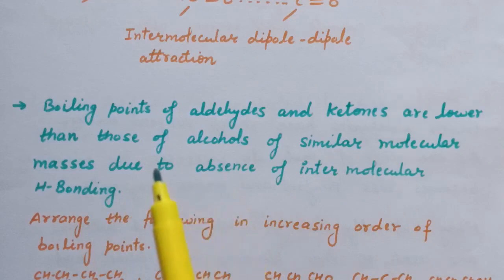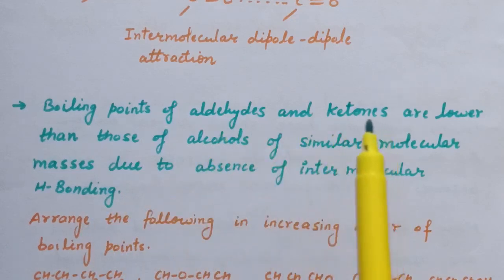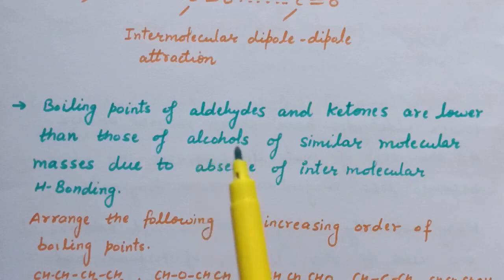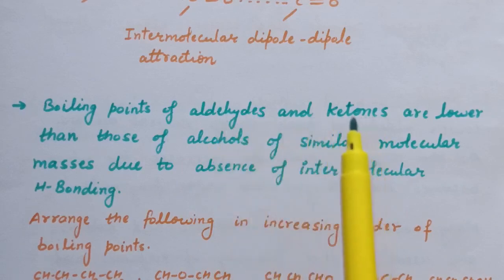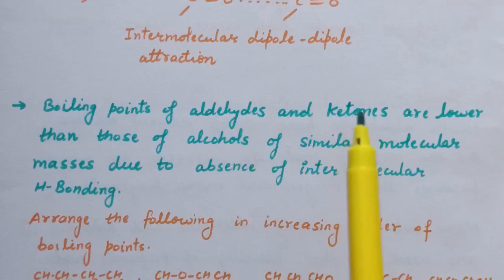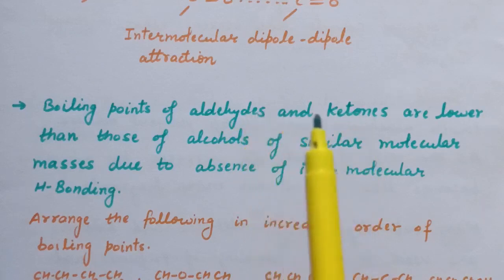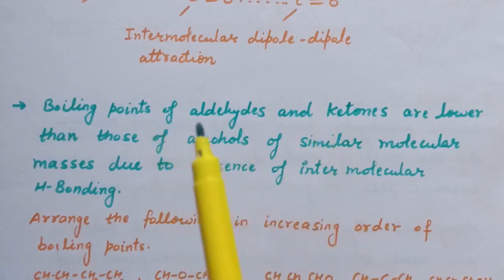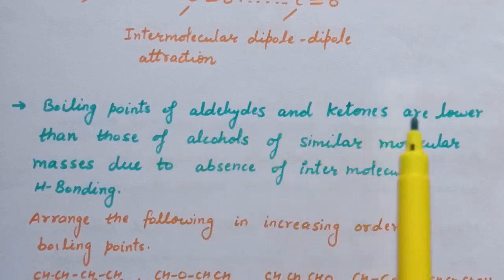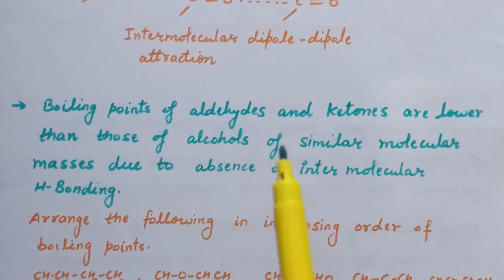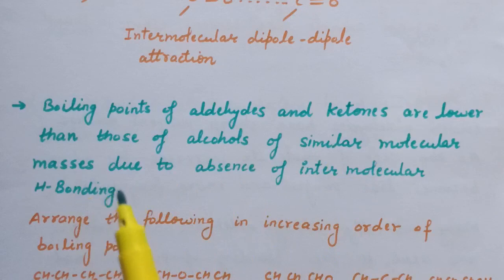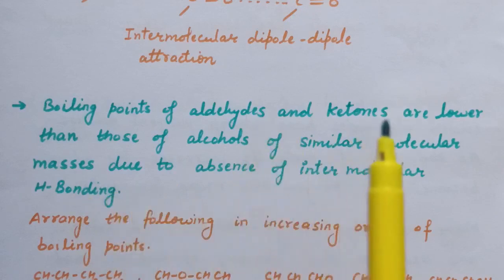If we compare the boiling point of aldehydes and ketones with alcohols, alcohols have higher boiling point because in alcohols intermolecular hydrogen bonding is present, whereas in aldehydes and ketones no intermolecular hydrogen bonding is present, only the dipole-dipole interactions are present.